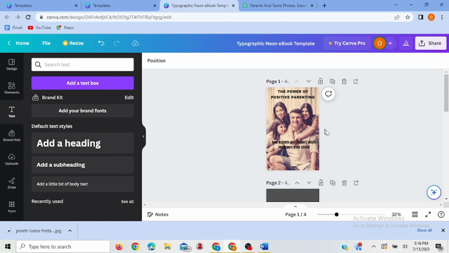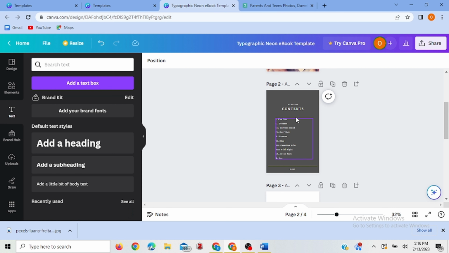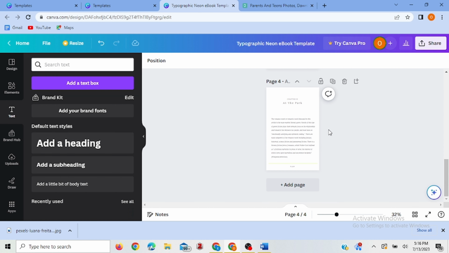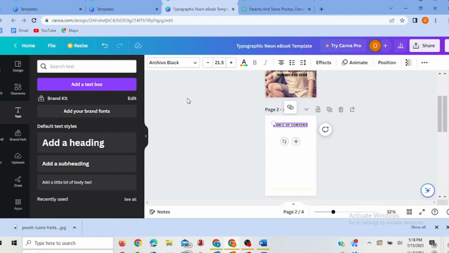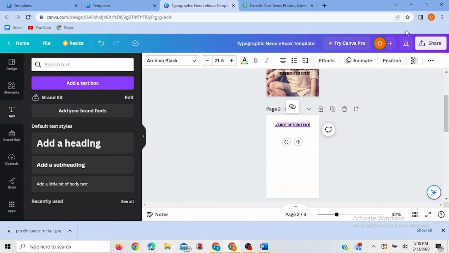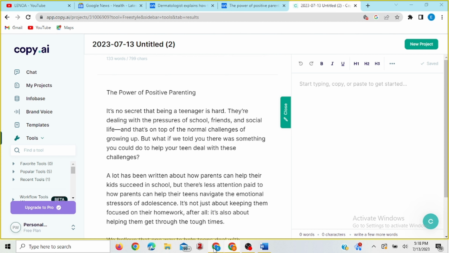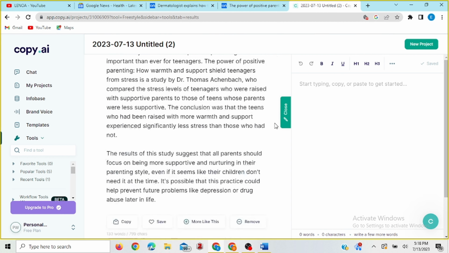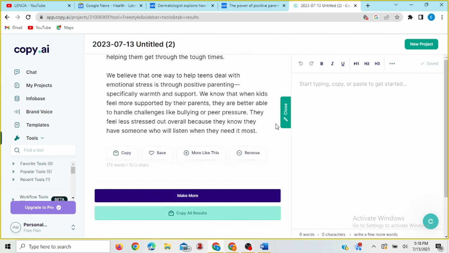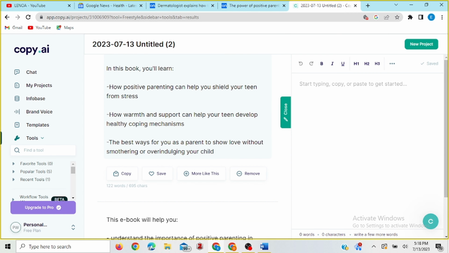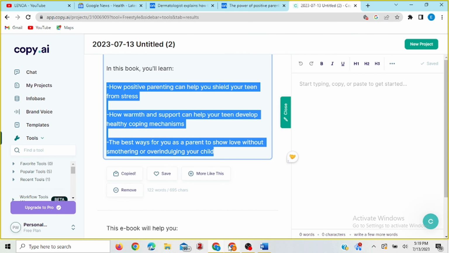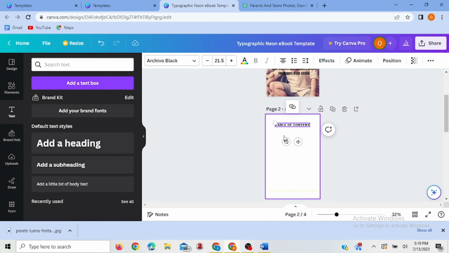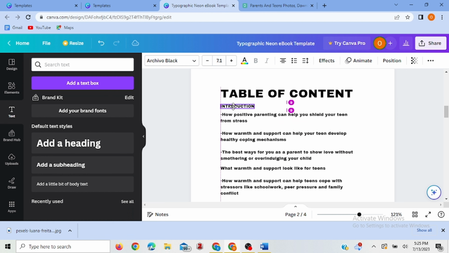Now that we have gotten our book cover, the next thing is to generate the table of content and input every other thing that is needed. Then we go back to our AI tool to develop the table of content. You copy, go back to Canva, add text,